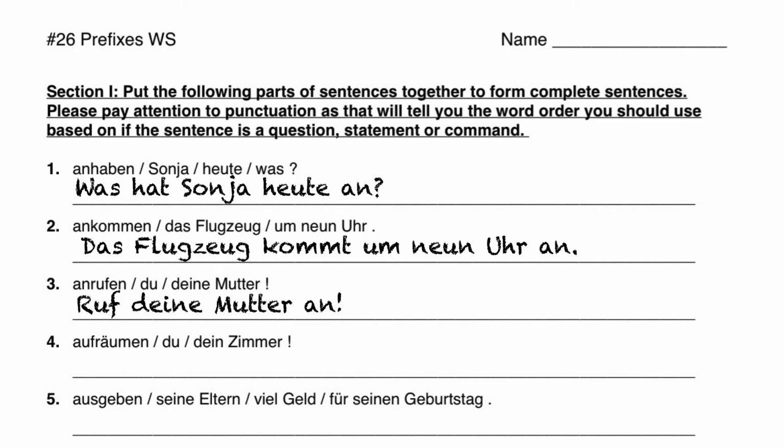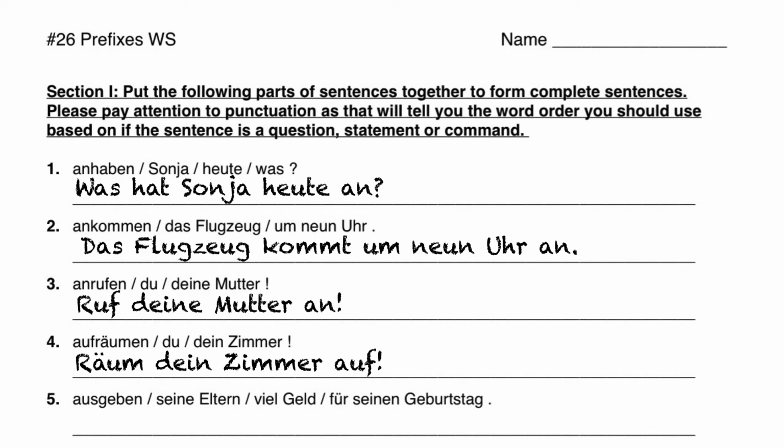Nummer 4. Auf is our separable prefix here. We have the verb räumen, which means to clean. Aufräumen would be to clean up. So we have here, again, a command because the exclamation mark tells us so. And so we use here the du form command, which would be räum. Then we want to have dein Zimmer, your room. And then auf at the end of the sentence as a separable prefix. Räum dein Zimmer auf. Clean up your room.